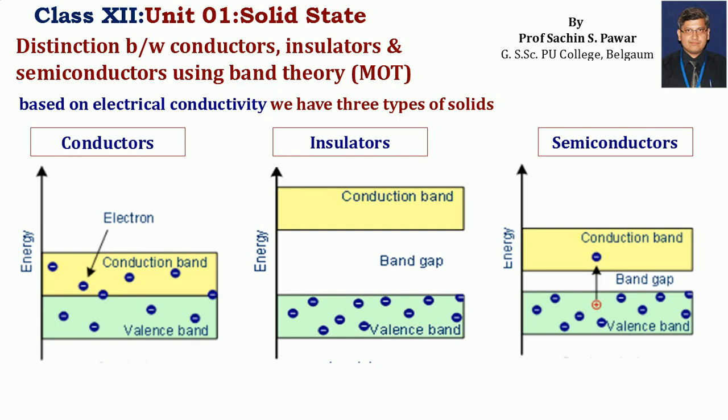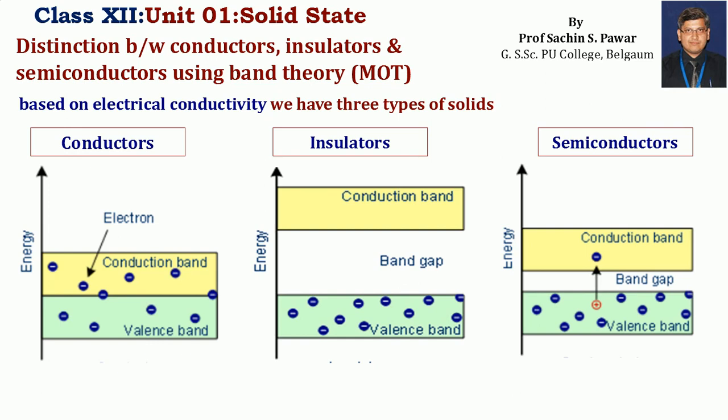According to this band theory, if the electrons come into the conduction band, the solid can conduct electricity. As you can see in conductors, since the valence band and the conduction band are overlapped, electrons from the valence band can easily pass into the conduction band, and hence the conductor can conduct electricity very easily because the electrons available in the conduction band can migrate.